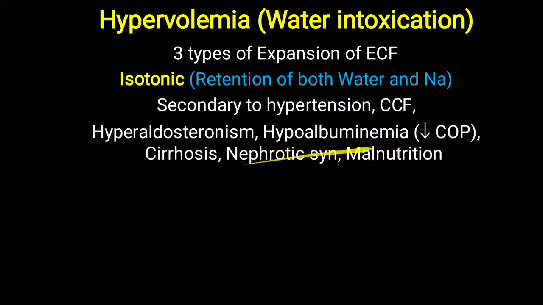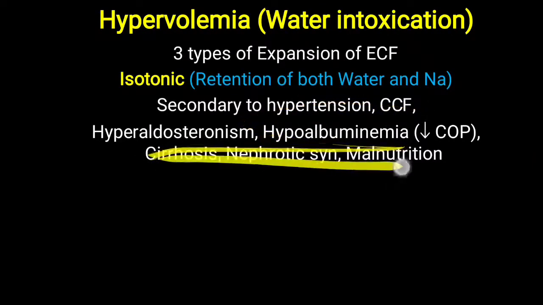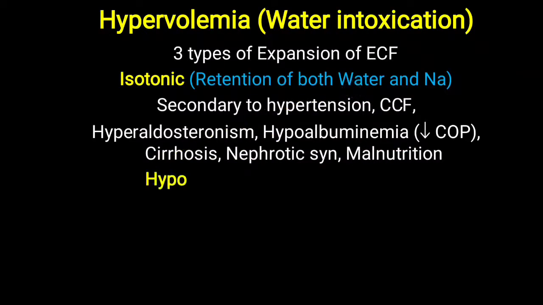Hypoalbuminemia is commonly related to decreased colloid osmotic pressure, which is also reflected as pitting type of edema. The most common causes of hypoalbuminemia are cirrhosis of liver, nephrotic syndrome, and malnutrition. We have already discussed hypoalbuminemia in another video, but you have to remember these three conditions that typically lead to hypoalbuminemia. Due to these three conditions, as well as secondary to hypertension and congestive cardiac failure, isotonic expansion is commonly seen. So you have to take care, sometimes edema is seen in this situation, and that is reflecting isotonic expansion.